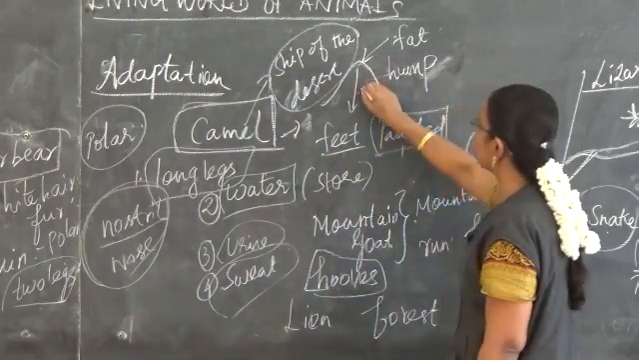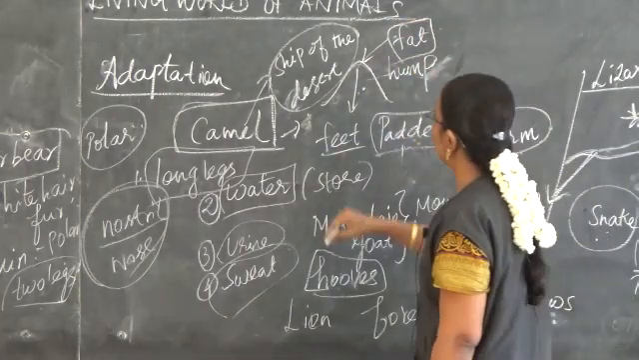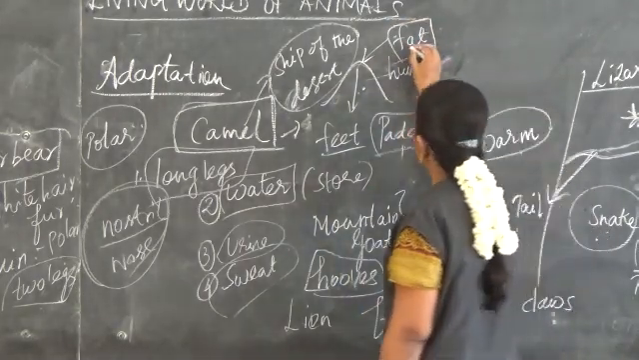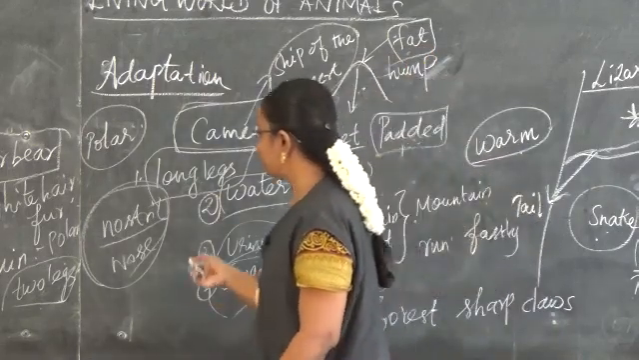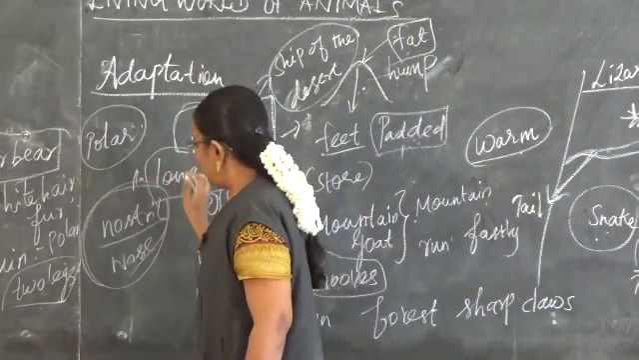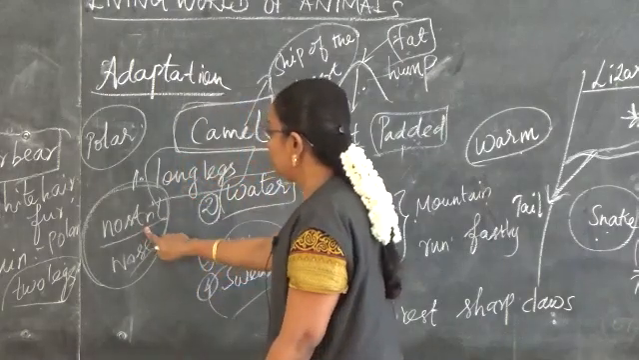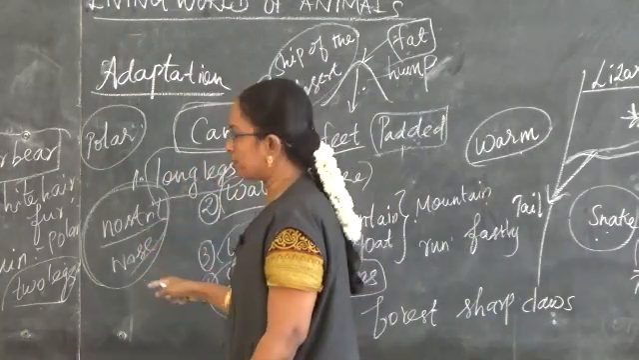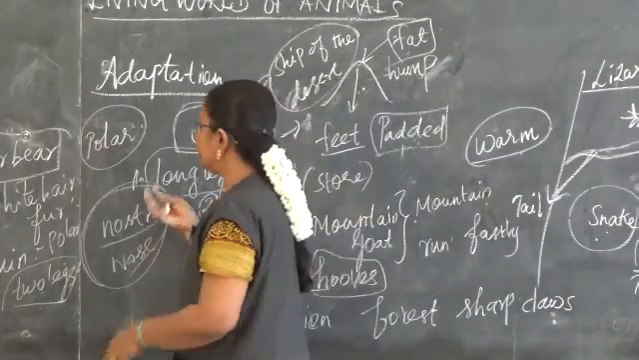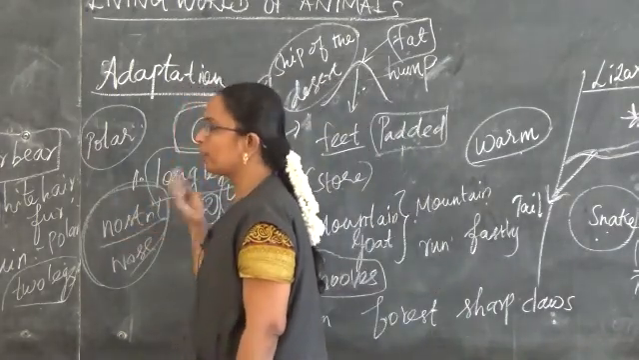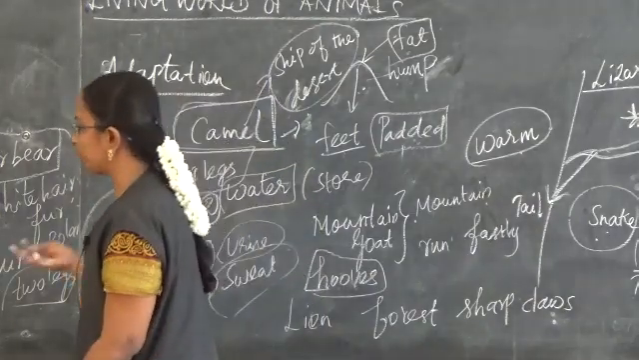So the camel is also known as the ship of the desert. In their hump, they are storing a lot of fat. With the help of that fat, they get their energy, and they close their nostrils during the dust storm. The eyelashes in the eye and the ear have long hairs in order to protect them from sand.